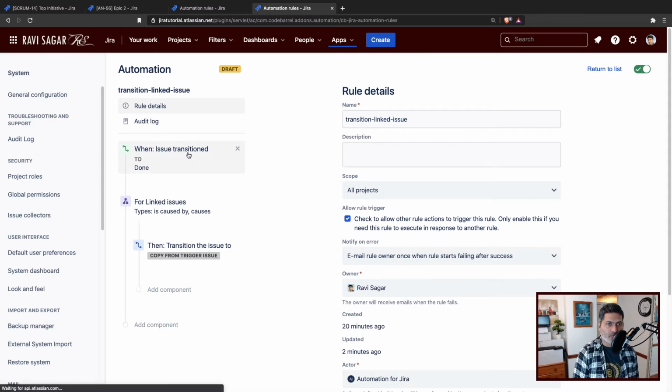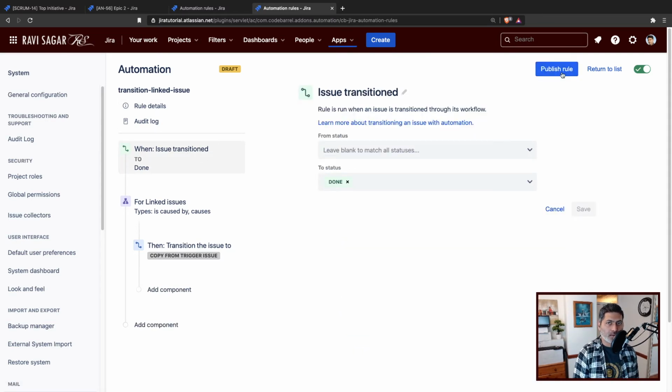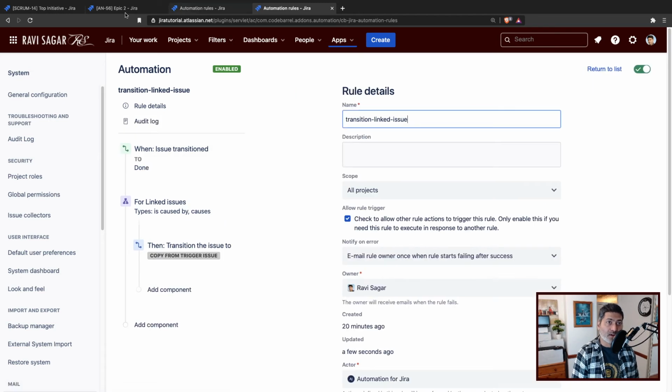When we do that, this rule will work when the epic is also transitioned, because right now we are looking for the epics here, but this rule will not work unless you check this box. Let us try it again.